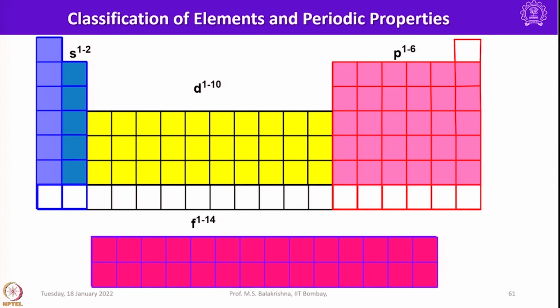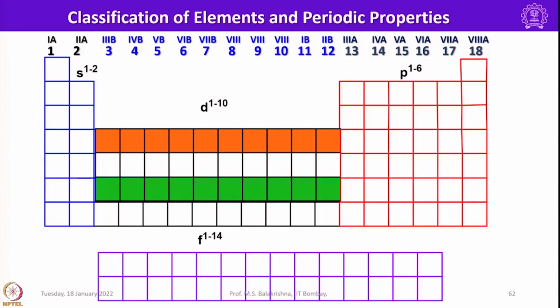F block elements are about 28, and then we have 27 D block elements. Together 55 elements are known as transition elements. So, our attention will be focused towards these 3D, 4D, 5D series in the next lectures to come.